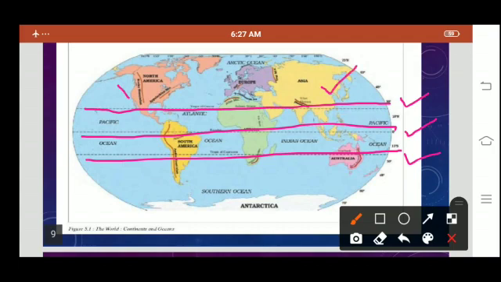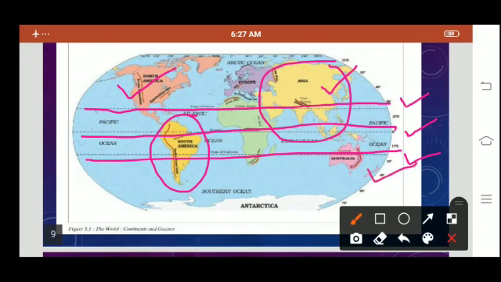In Asia we see only the Tropic of Cancer is passing. In North America, the Tropic of Cancer is passing. Then in South America we see that the equator and Tropic of Capricorn are passing. In Asia we also see the yellow part, that the Tropic of Cancer, and in some places, only some places, the equator is passing. In Australia, only the Tropic of Capricorn is passing. So from this world map, we come to know that Africa is the only place where all three lines pass: the Tropic of Cancer, the Tropic of Capricorn, and the equator.